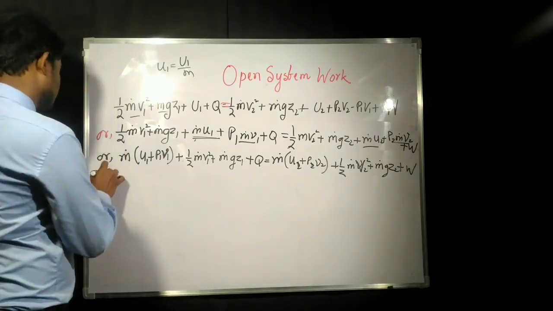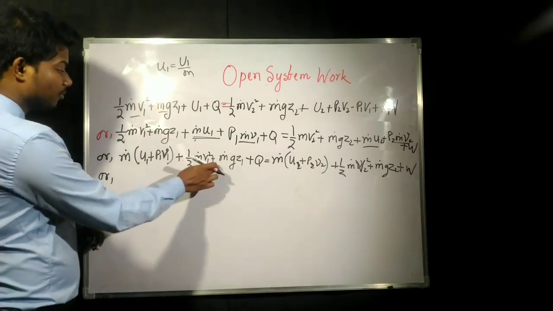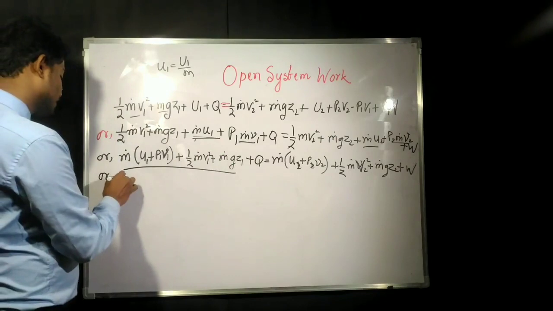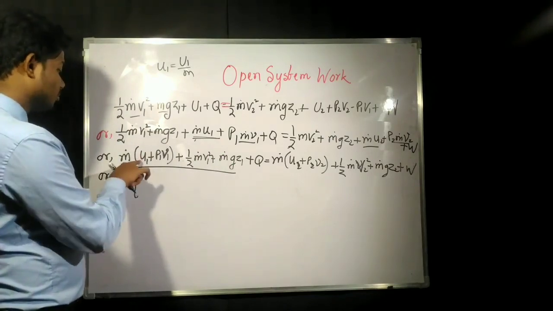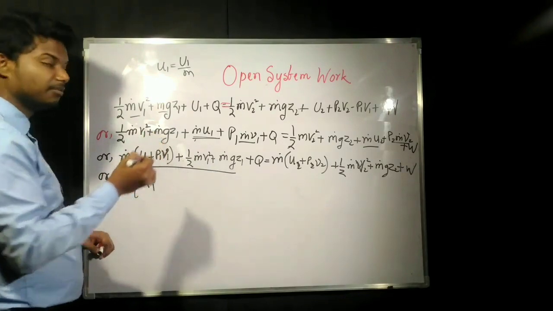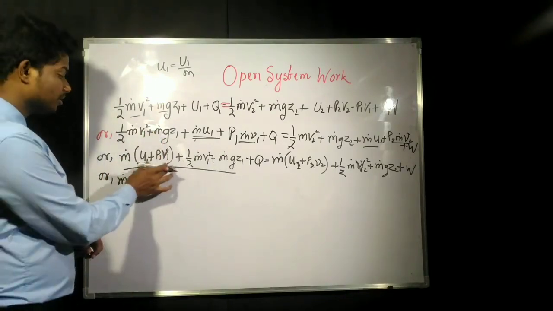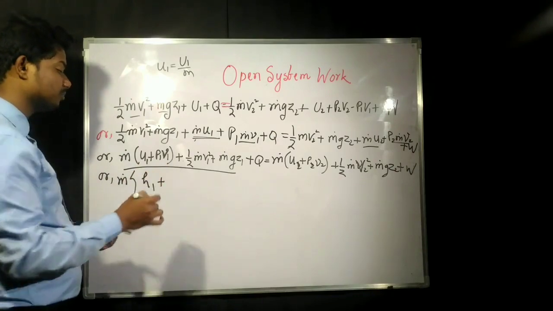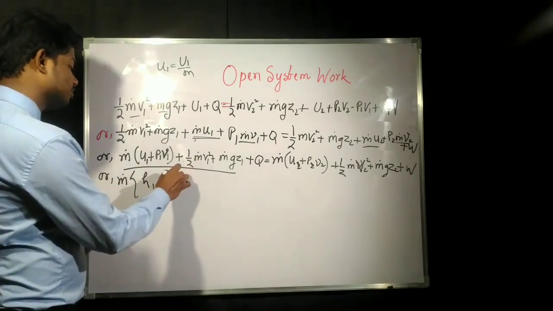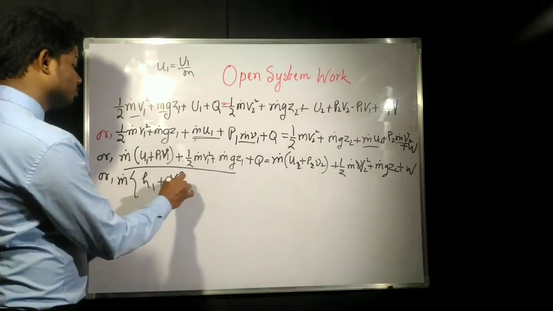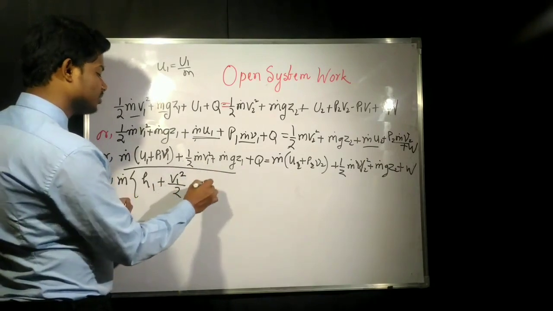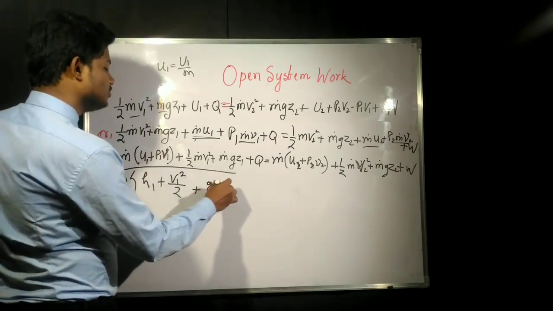Again, from all these three parts, m dot is common, so we are taking m dot common, and u1 plus p1 v1 will give us the specific enthalpy at entrance. Now from here m dot is common, so the remaining is v1 square by 2. And from here m dot is common, so g into z1.